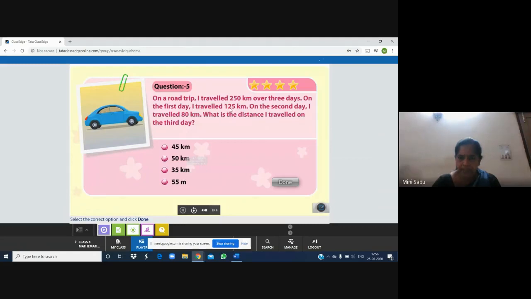So let us add the first day's distance with the second day's distance. 125 plus 80. When you write and add, you will get 205 kilometers. But they have to go 250 kilometers, so some more kilometers they have to travel on the third day. So how many kilometers do they have to travel on the third day? It's 250 kilometers minus the distance covered, 205 kilometers.